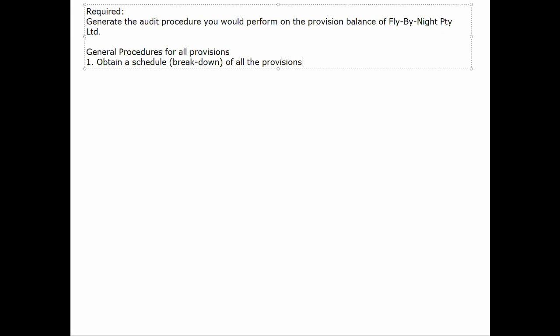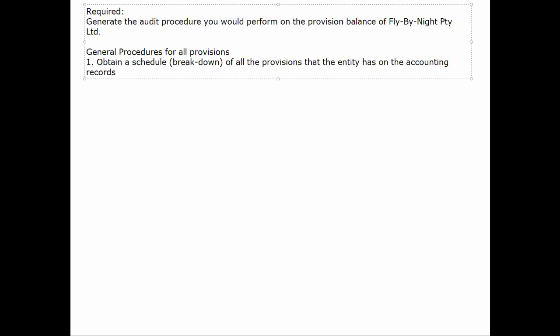So we're going to obtain a schedule that breaks down the provisions balance right from the GL into its various components. This will allow us to audit the provisions balance in detail and to understand the different amounts that compose the balance.